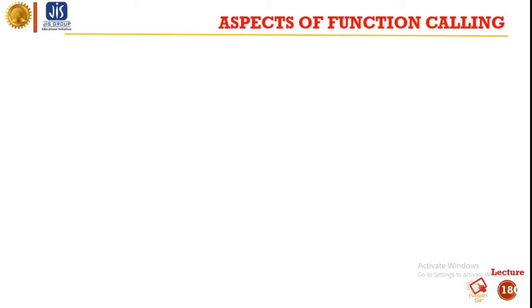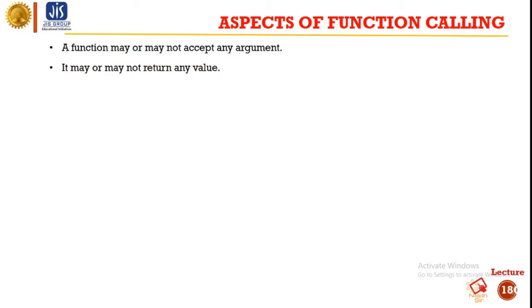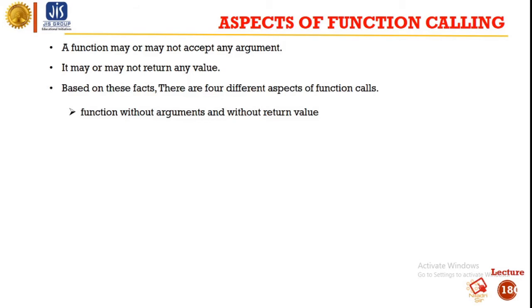Now, what are the aspects of function calling? A function may or may not accept any argument, it basically depends on the function. It may or may not return any value. There is a provision that a function can return some value, or it will not return a value and will just print something. Based on these facts, there are basically four aspects of function calls.